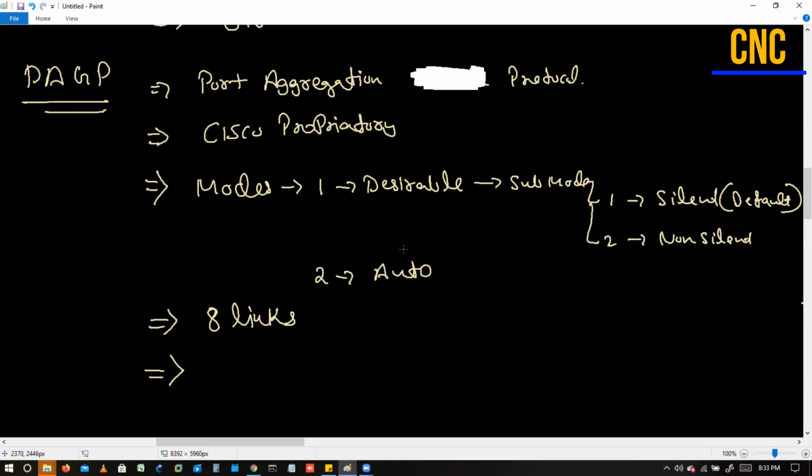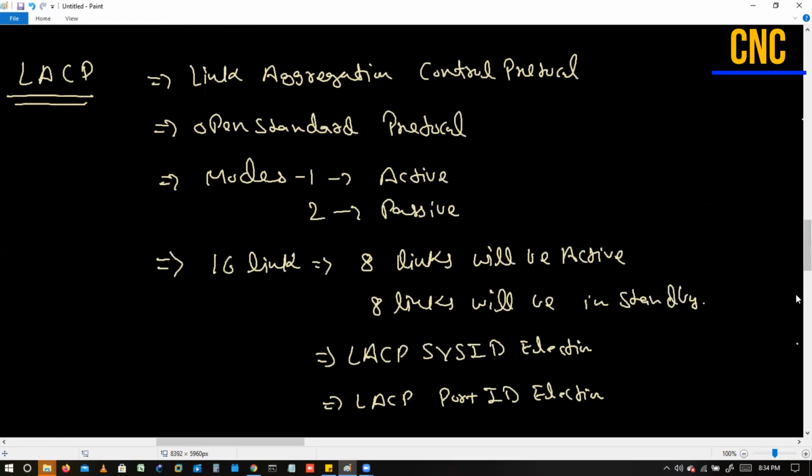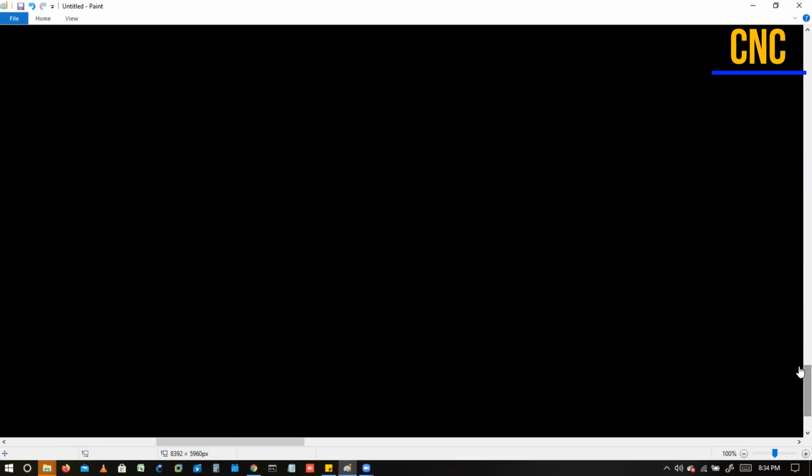Anyone? So can you just share the PAGP silent and non-silent definition once again? Yeah, sure. In the silent mode, what happens?